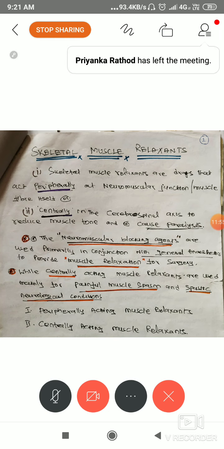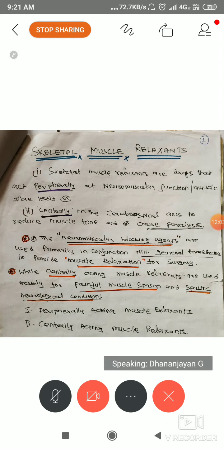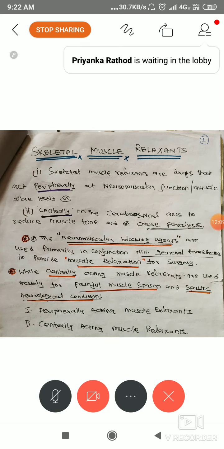So diazepam is a centrally acting muscle relaxant because you have to keep in mind it acts through the brain, centrally, while the remaining ones are peripherally acting. Peripherally acting is exactly on the nerve fiber or muscle, but central means through the brain.